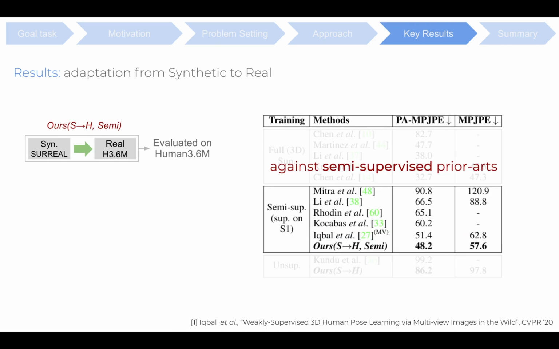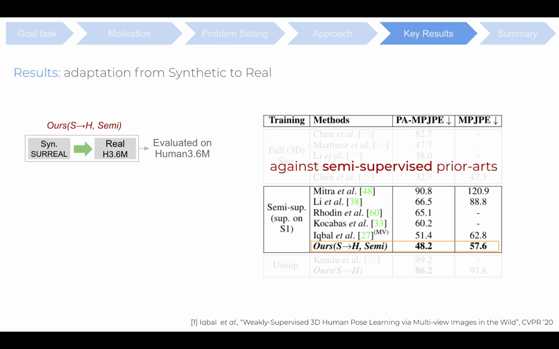Next, we show our performance in a semi-supervised setting, Rs S2H semi, which uses target adaptation supervision on a small subset of labeled samples, and outperforms several semi-supervised prior arts. We even outperform Iqbal and others who use multi-view supervision and the labeled MPI dataset for semi-supervised results.